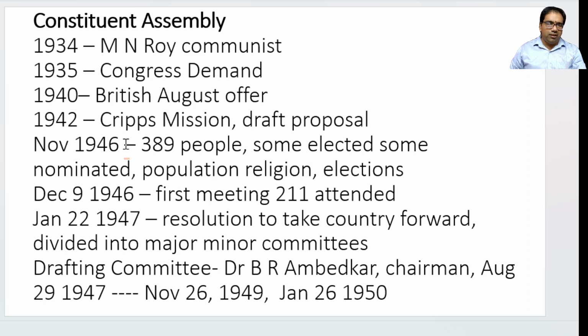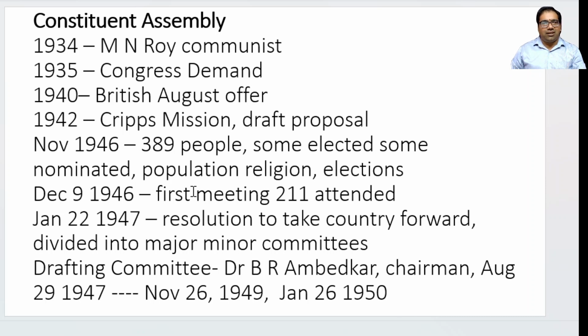Now, in November 1946, these were selected, and they first met as this assembly. They had to meet together, and December 9th was the date. But sadly, of these 389, only 211 people attended. Not even everyone attended this meeting.